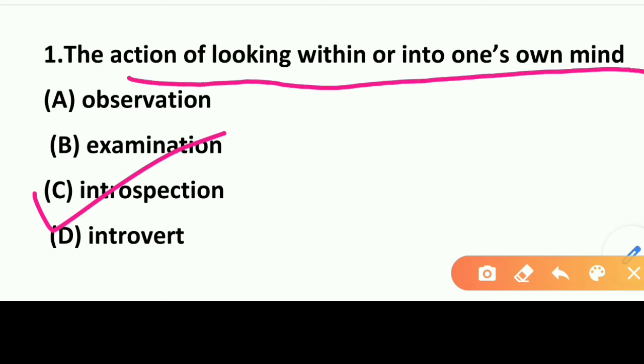Okay, ନିଜକୁ ନିଜେ ବିଶ୍ଳେଷଣ କରିବା. So introspection means basically ଆତ୍ମ ବିଶ୍ଳେଷଣ. Okay, so ଆତ୍ମ ବିଶ୍ଳେଷଣ କରିବା. If we'll talk about the other options, first one is observation, you know it. Second one, examination. Option D, introvert. So what does it mean, introvert? So introvert means a person who prefers to be alone. Okay, so who prefers to be alone than with the people. Okay,